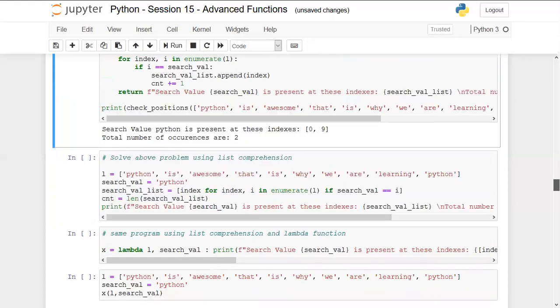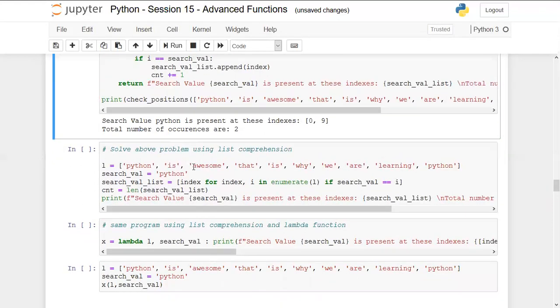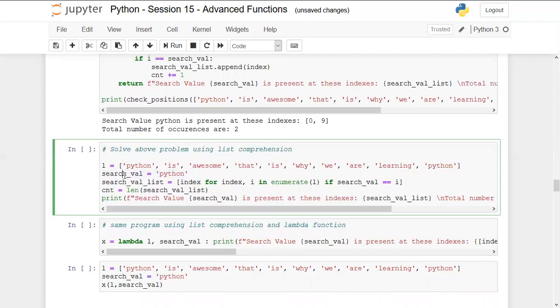Another way can be using list comprehensions. Solve the problem using list comprehension. Again, the list is the same, the search value is the same. For the search value list, which is the actual task, we have to find the number of indexes. So what I'm writing is: index, we have to find the index actually. For index comma i, the logic is exactly the same as above, in enumerate L, if search value is equal to i.